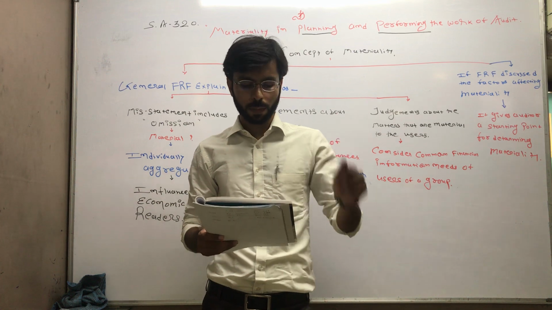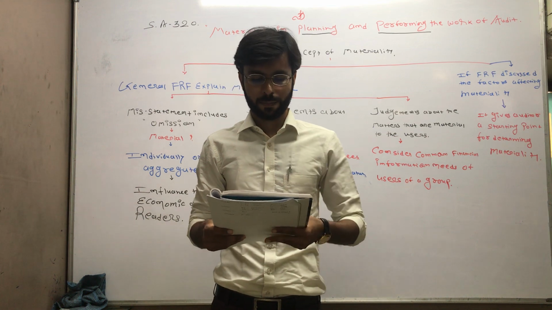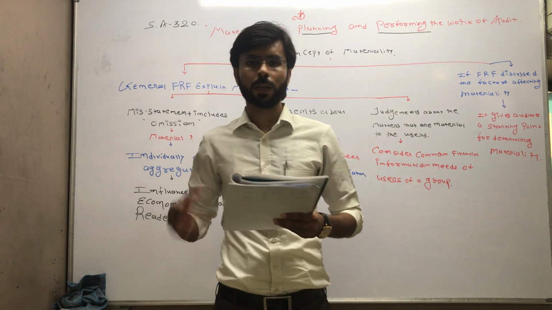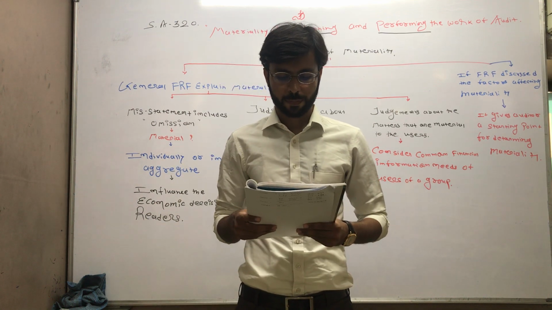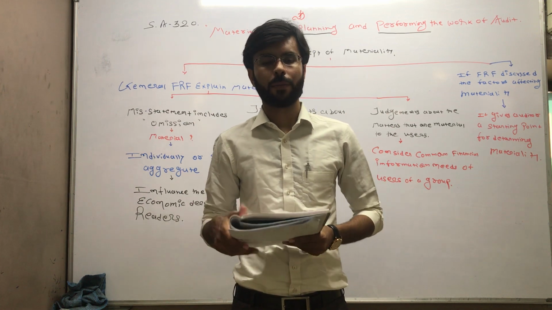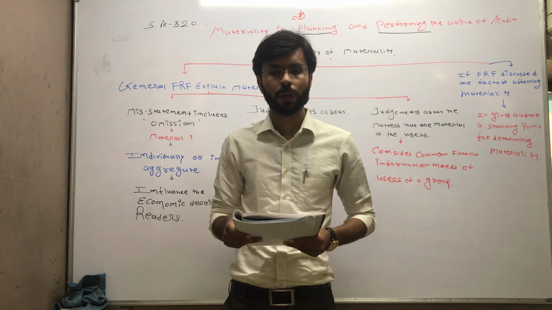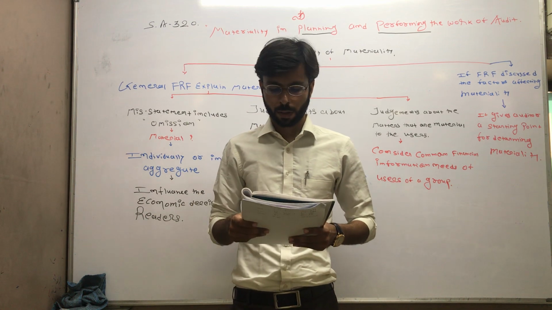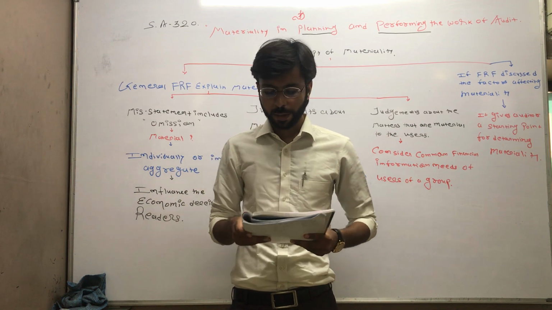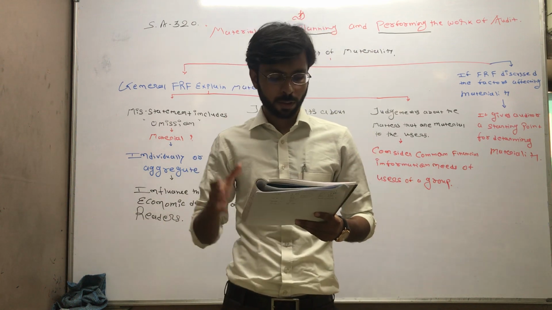You can write ROMM in short form. The auditor has to identify and assess the risk of material misstatement, whether due to fraud or error, at financial statement level and the assertion level.